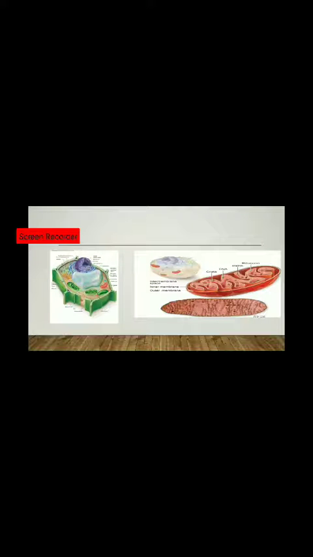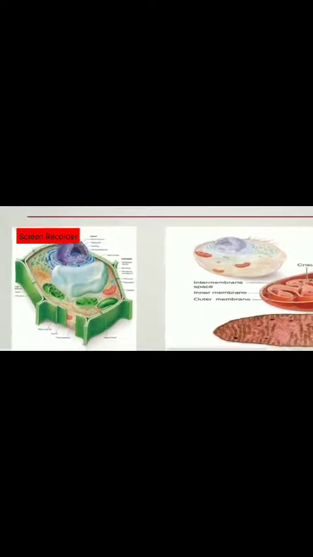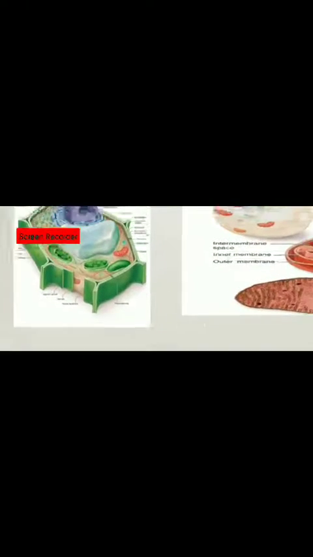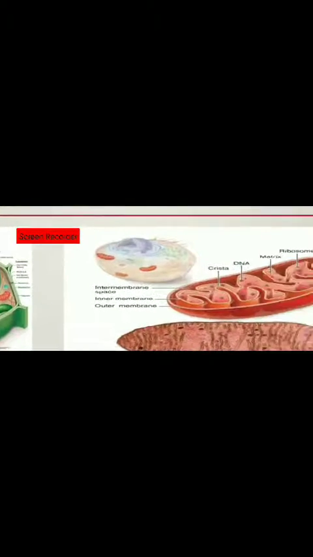Okay, so here we study where the mitochondria are present. This is a plant cell, as you know, and this organelle, that is a shoe shape organelle, is known as mitochondria.